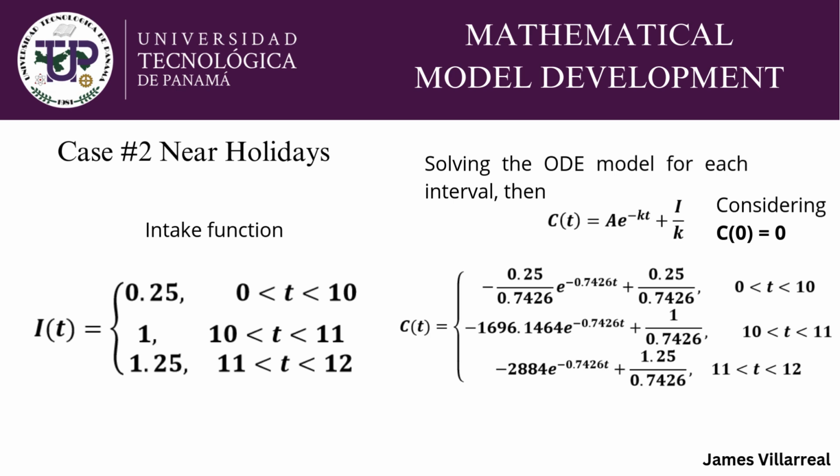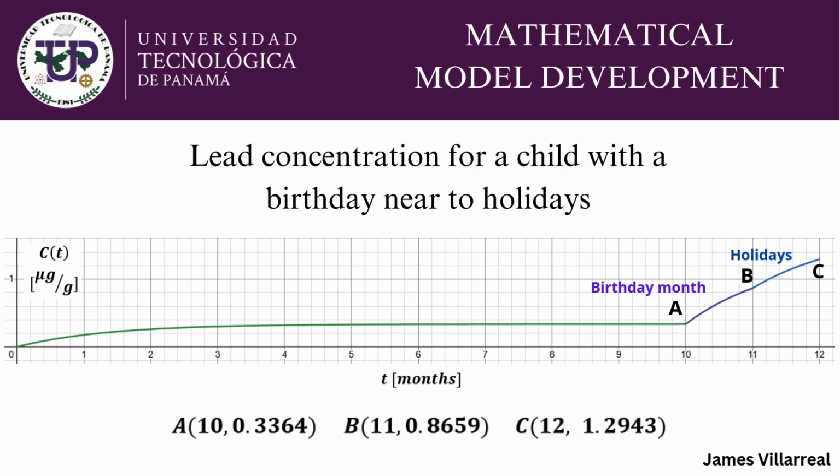We will consider the following intake functions, where the first one has a lower than 1 intake concentration ratio between January and September. Then, during October, the regular amount of concentration, and then, during the holidays, a slightly larger than normal intake concentration ratio. We obtain the following solutions to our differential equations for the concentration function for the corresponding intervals, considering that the initial concentration is once again 0.